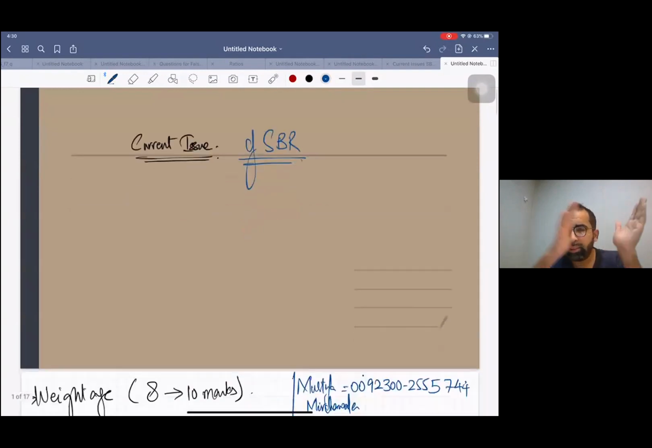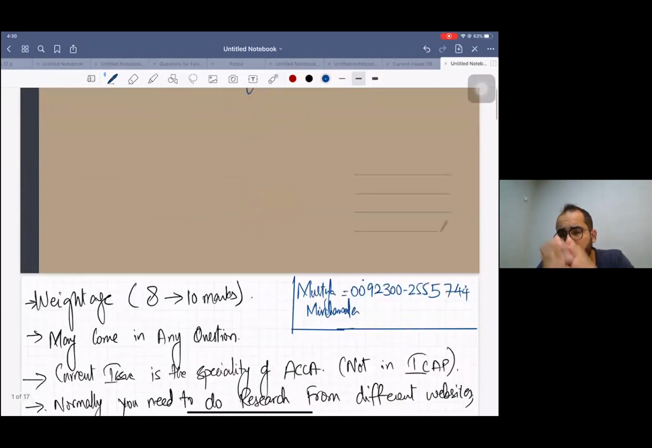If you go back 3 years, when this paper was P2, the current issue portion was 25 marks. A 25 marks question used to come for current issue, right? But at that time, you had choice available, so the majority of students used to skip this question. But now, as this new SBR paper does not contain any choice, it's a mandatory portion.